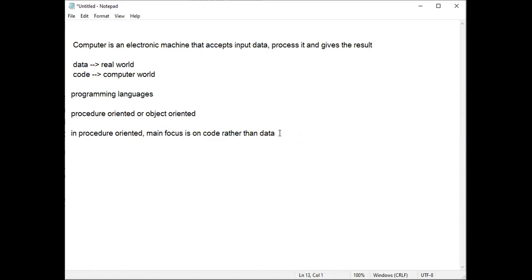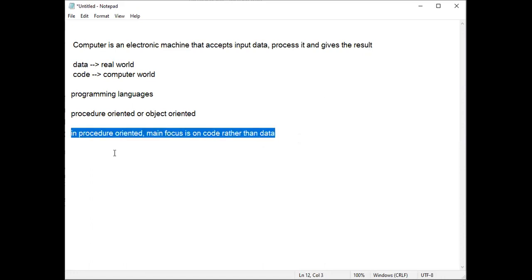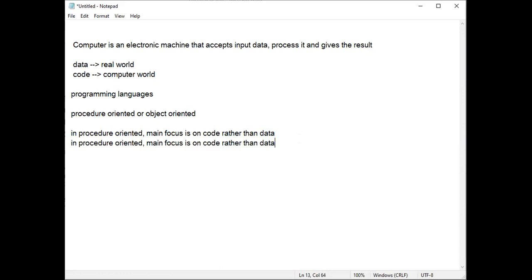But if I consider object oriented, what happens? In object-oriented, main focus is on data. For one who writes the program using an object-oriented programming language, the main focus should be on the real world. So what type of data is supplied for the program, that we have to see first, then we have to write the code.